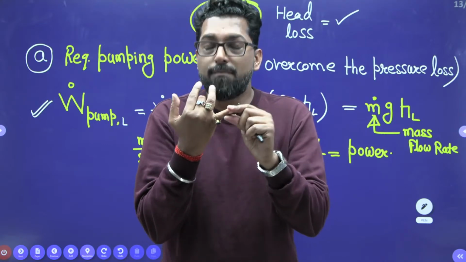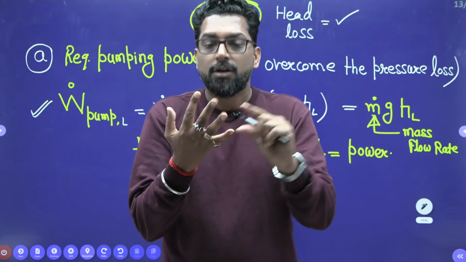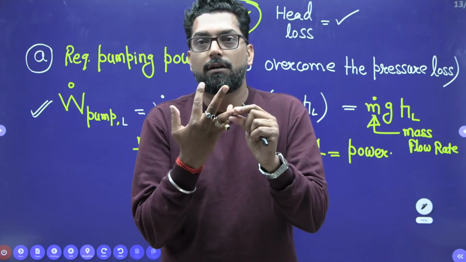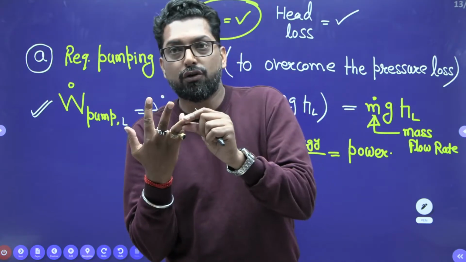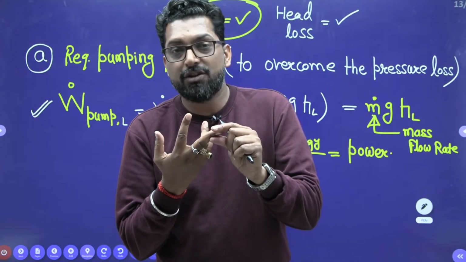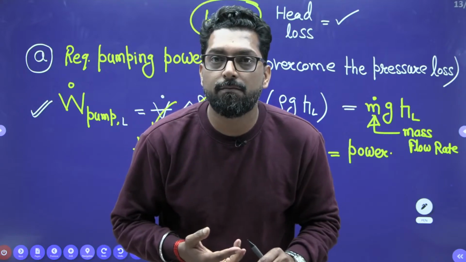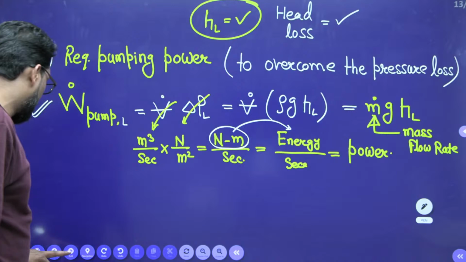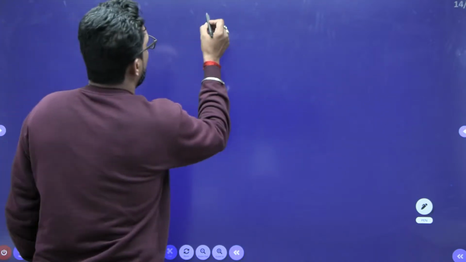Conservation of mass gives the continuity equation, conservation of momentum gives the Euler's equation and the Navier-Stokes equation, and conservation of energy gives the Bernoulli equation. So this equation, conservation of momentum, is very important.